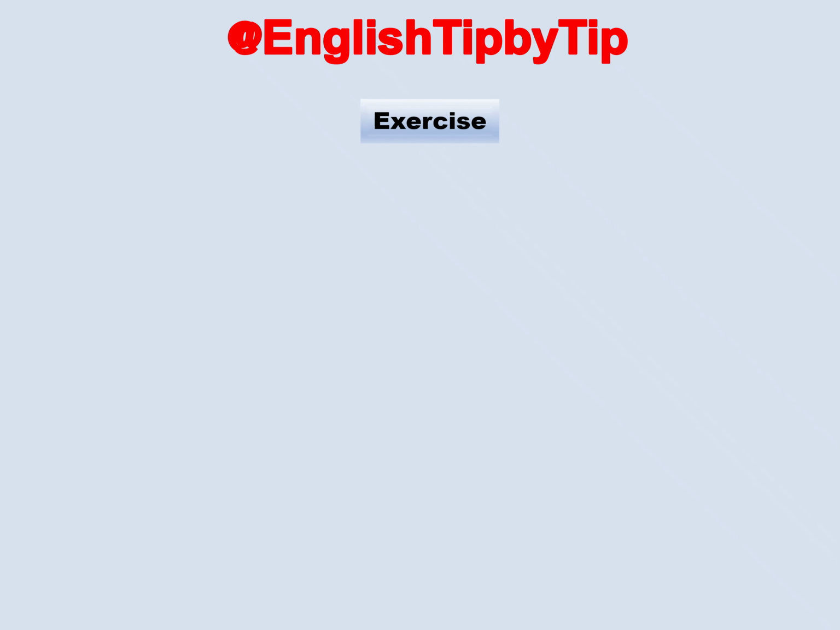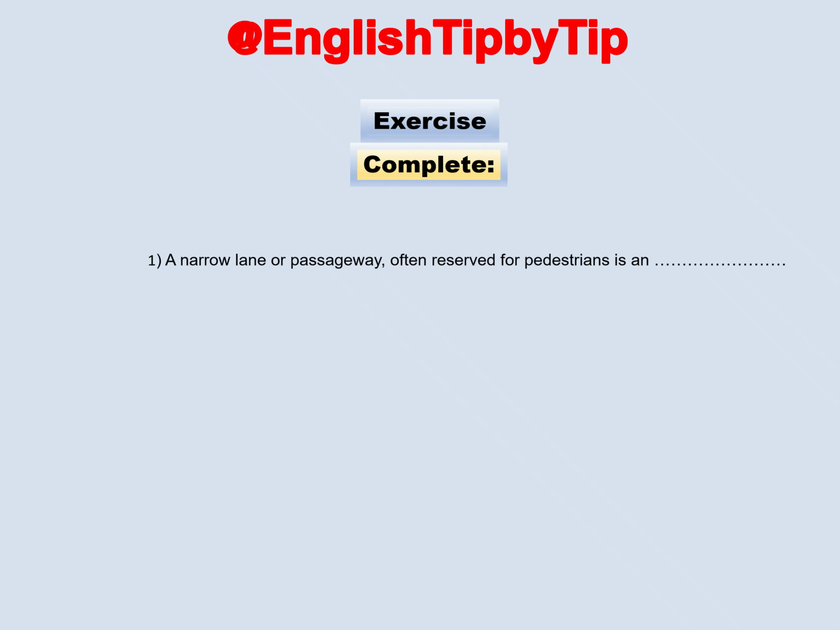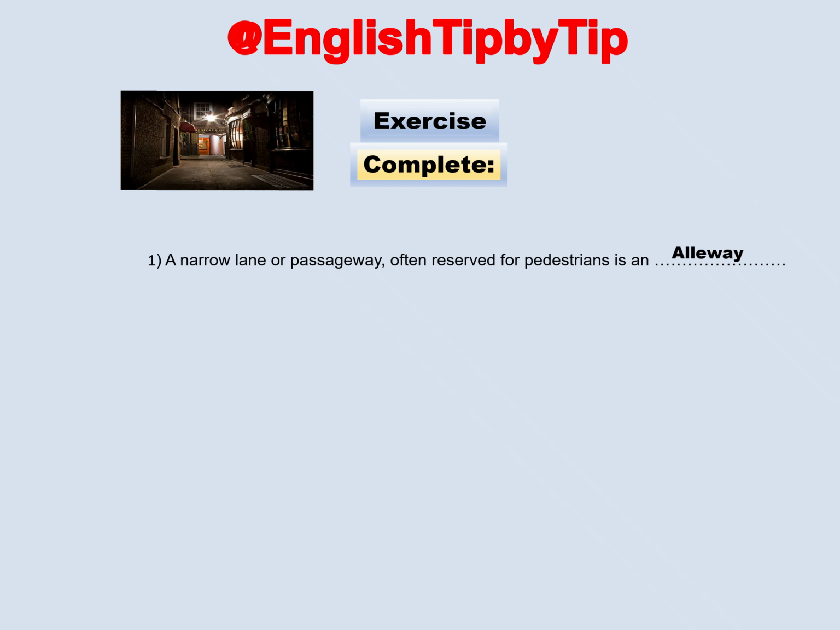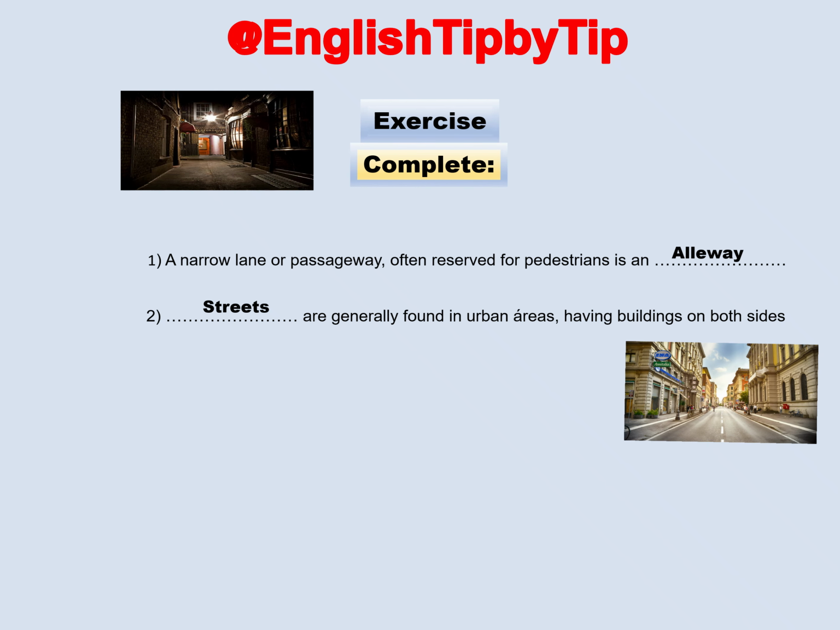Exercise. Complete. A narrow lane or passageway, often reserved for pedestrians, is an alleyway. Streets are generally found in urban areas, having buildings on both sides.